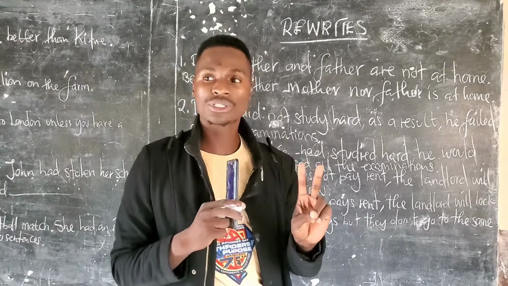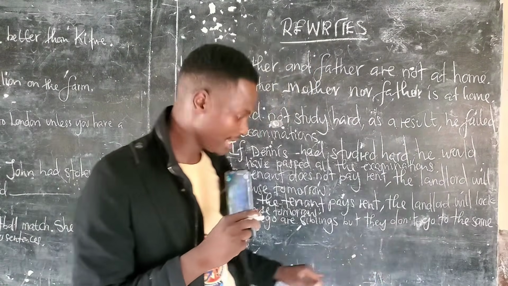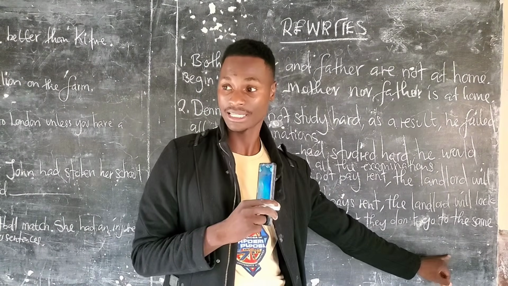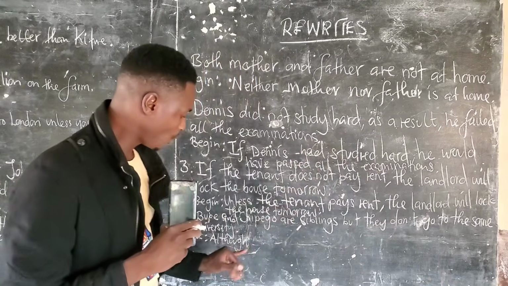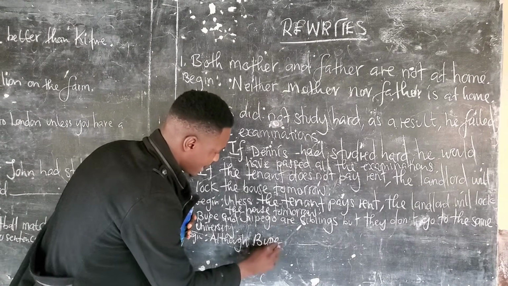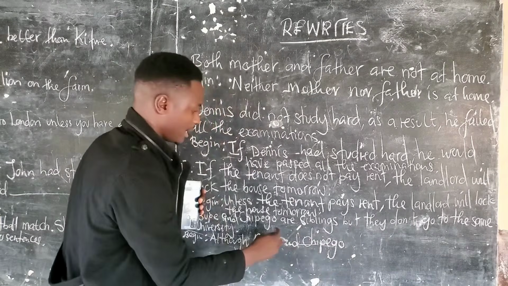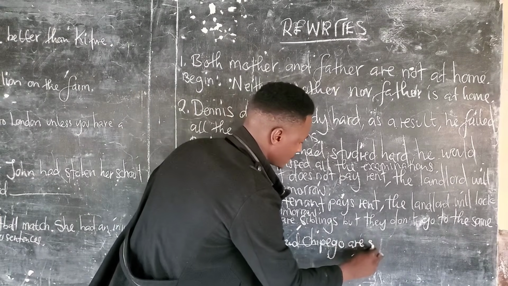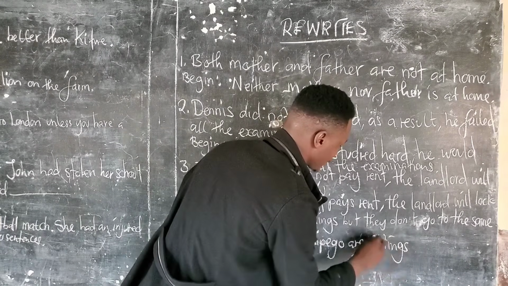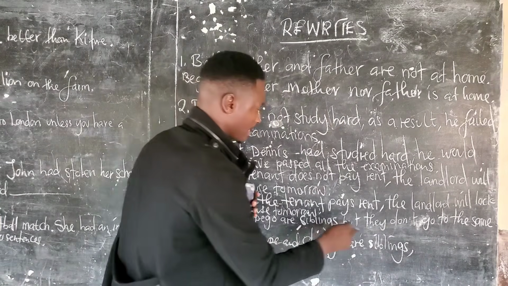Do not use a structure of contrast more than once. Like here, if you use although, don't add but within the sentence. So this one will be: Although Wupe and Chipego are siblings, comma, they, not but.